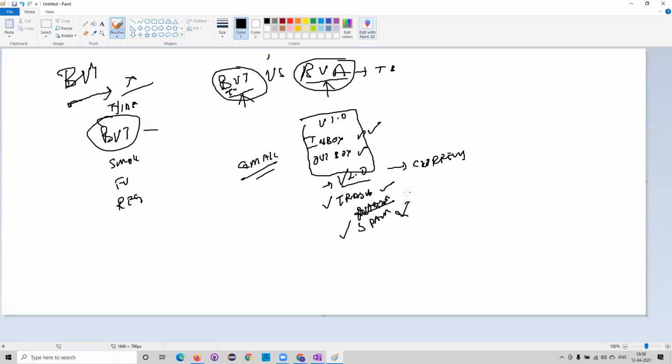Now consider that the trash functionality itself has a problem, it's not working, the trash itself is failing. Will it be required to go for all the smoke test cases, the functional test cases, and all the regression test cases? No. Now what do you mean by smoke? In smoke, we just check whether the application is ready for testing or not. So we are checking the readiness of the testing.